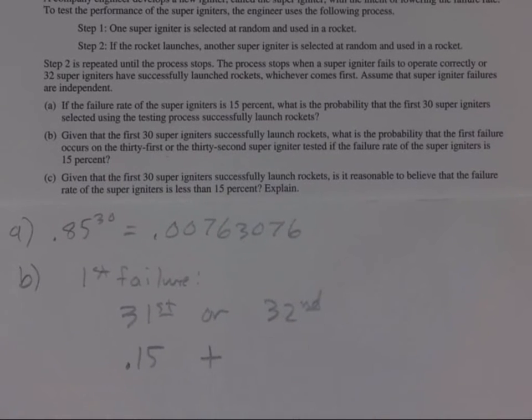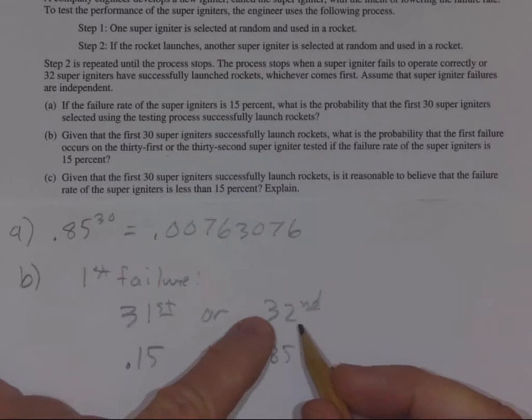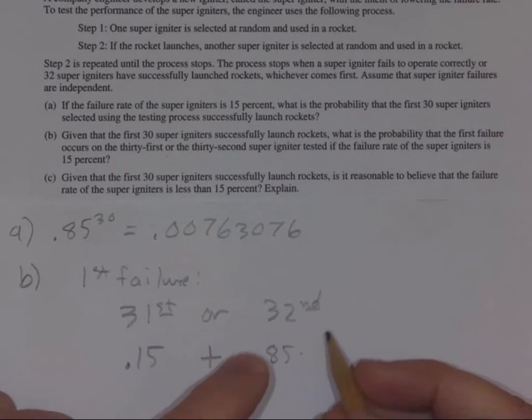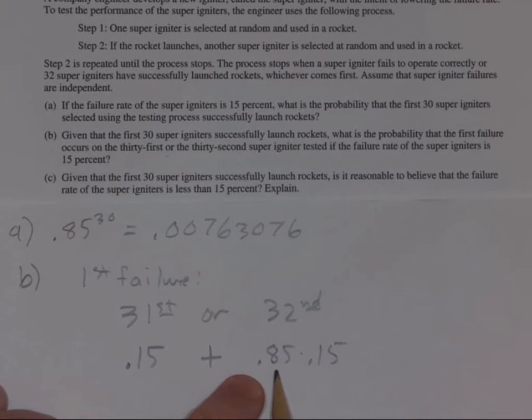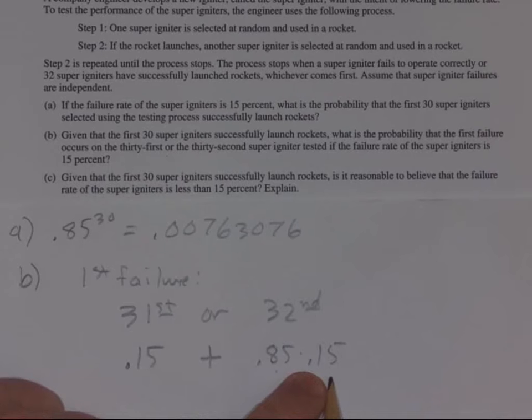And so what's the probability that your first failure occurs on the 32nd trial? All right, well, what that means is, on the 31st trial, you had to have a success. 0.85, because in this situation, your first failure is on the 32nd trial. And the first failure would be on the 32nd trial, and so that would be 0.15. So that's the probability of success on the first trial, and then a failure on the 32nd trial, all right, which would mean your first failure overall is in the 32nd trial.